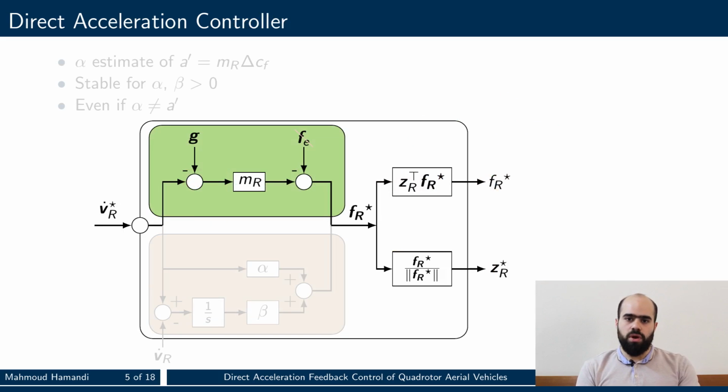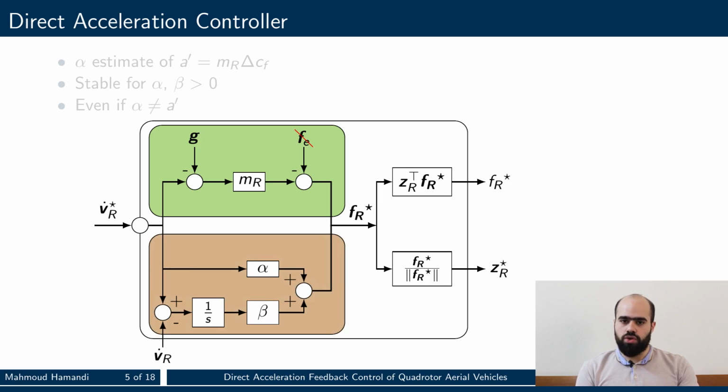So, to zoom a bit more on the acceleration controller, we can see from this graph that the model inversion requires the knowledge of the platform mass, gravity direction, and external forces, which is usually unknown but rather estimated. Instead, our controller shown here calculates the desired force as the feedforward of the desired acceleration, in addition to an integral of the error between the measured and desired acceleration. Alpha here is an estimate of the platform model.